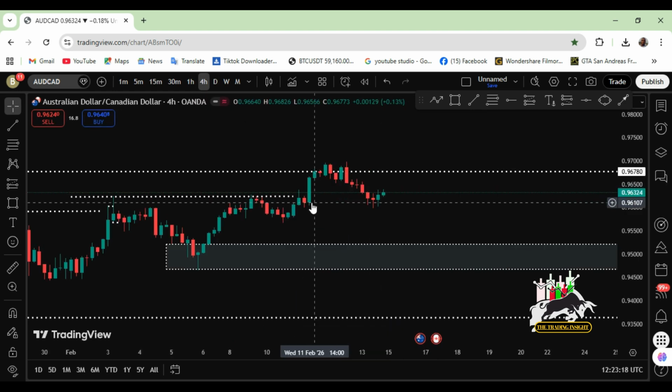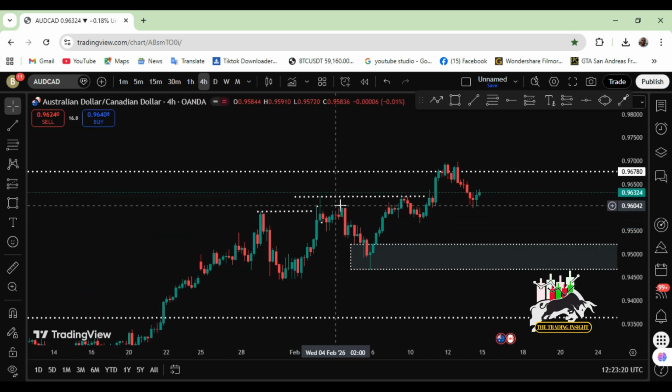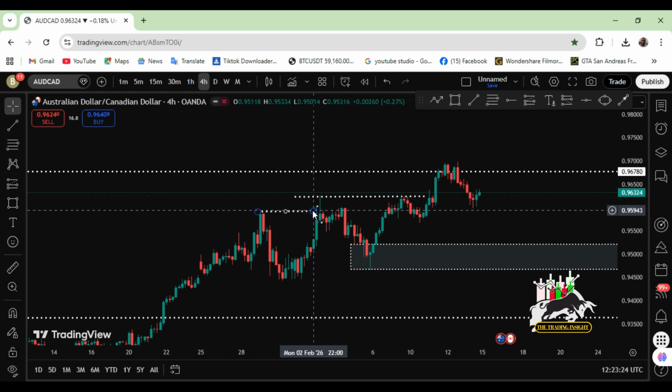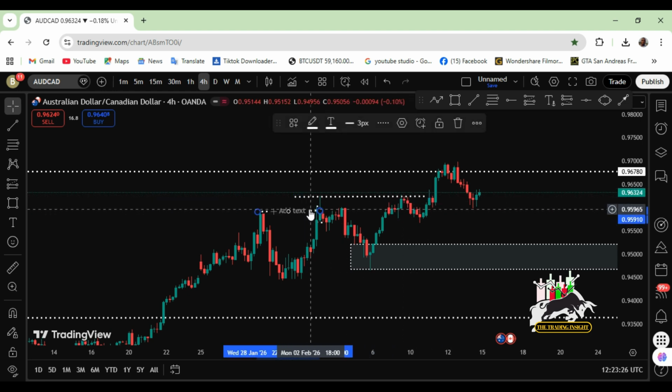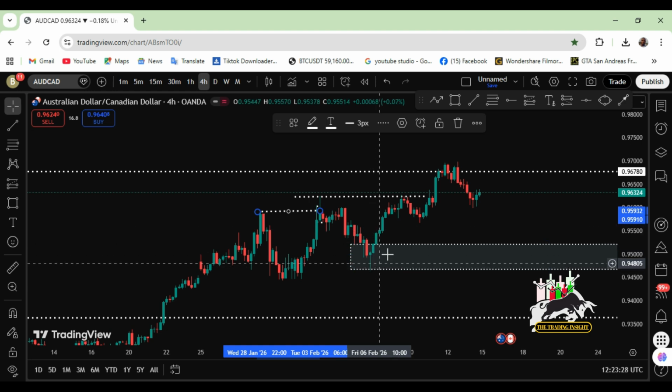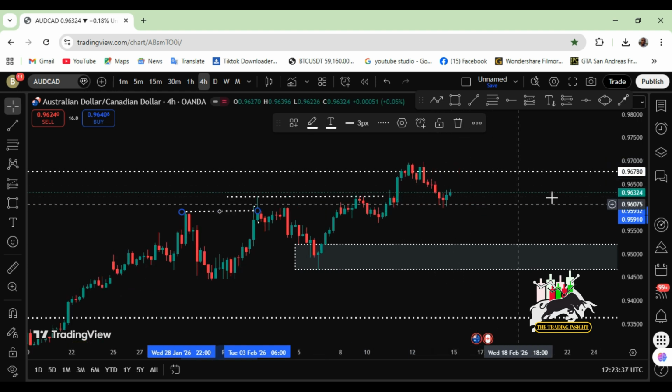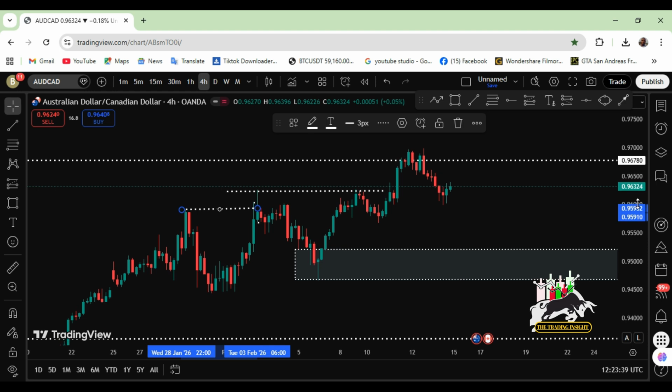Let's go down to the 4 hours. So over here in the 4 hours, this was the break of structure. Price first broke from here, came back to retest here at this low, and now went here and then got support and proceeded higher. So now at this point, what are we looking for in the market?